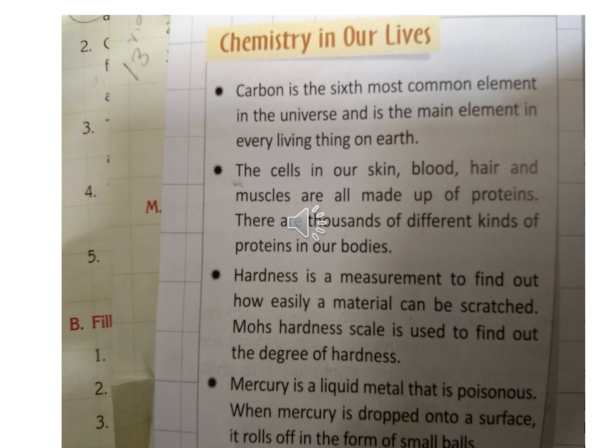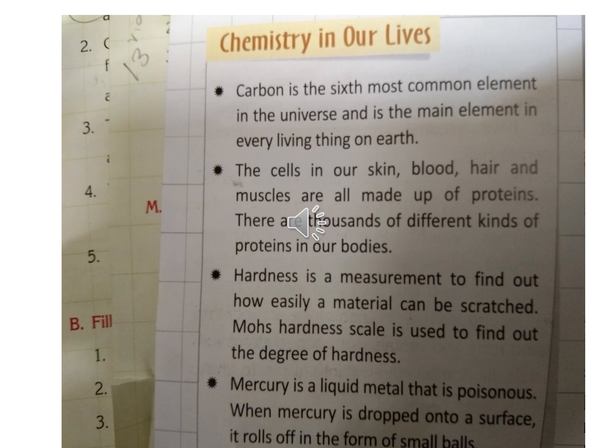The cells in our skin, blood, hair and muscles are all made up of proteins. There are thousands of different kinds of proteins in our bodies.